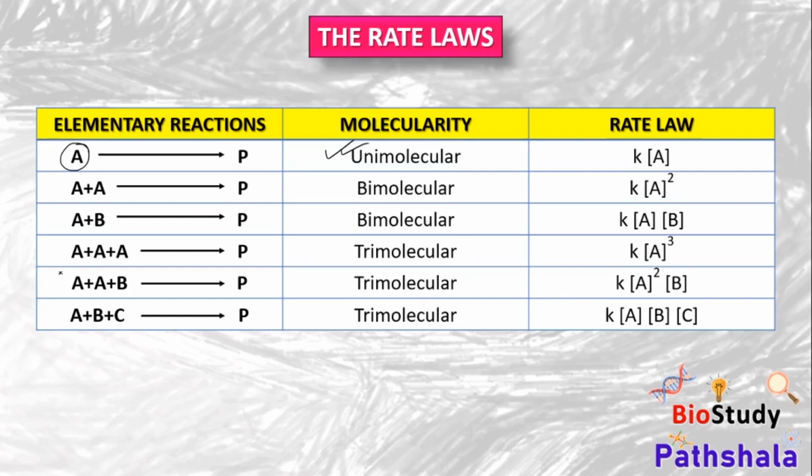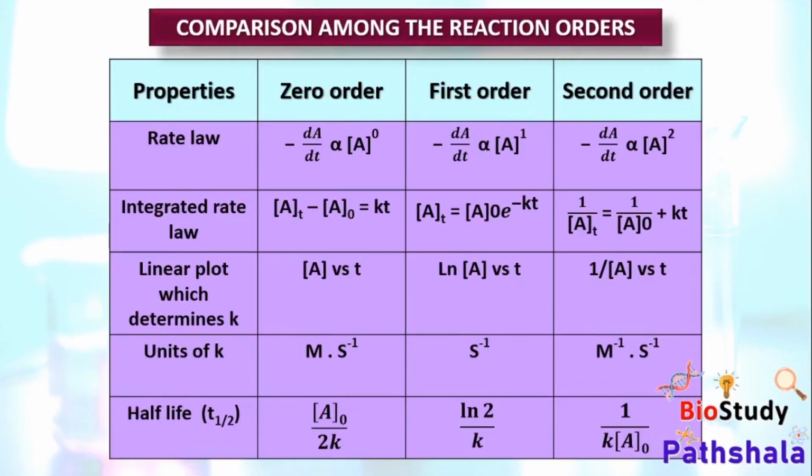In case of 2 A's and 1 B, it is again trimolecular, and the reaction rate will be k into A square into B. In case of A, B, C, it is again trimolecular, and the rate will be k into A into B into C. So these 3 are for trimolecular, these 2 for bimolecular, and this 1 is for unimolecular.